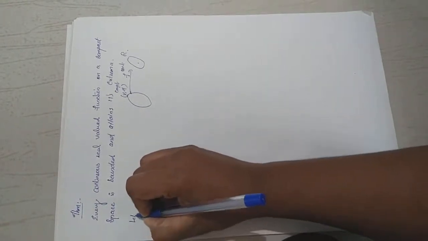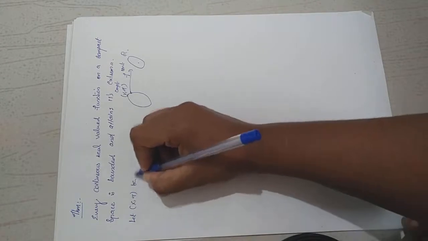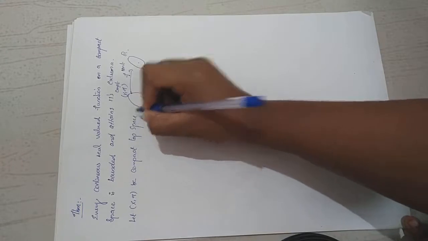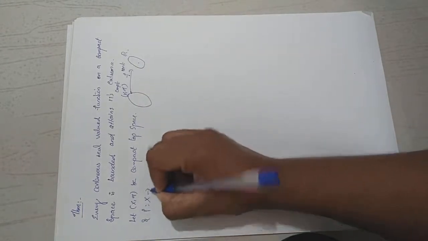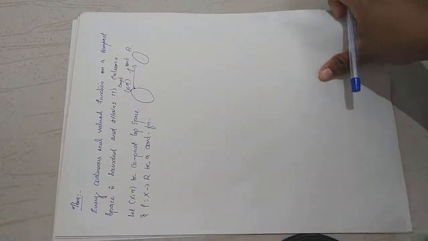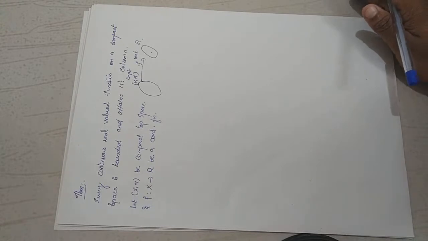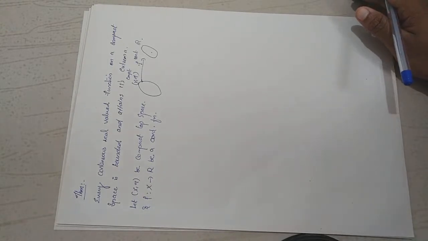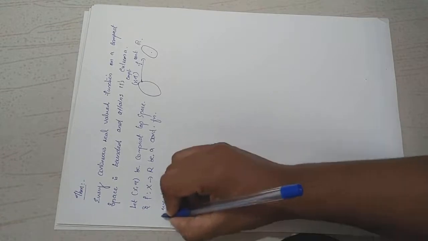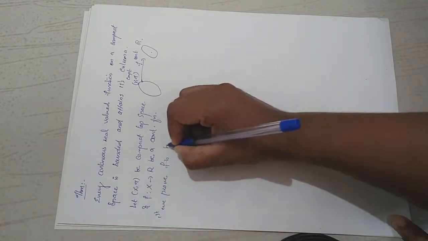So let X be a compact topological space, and F from X to R be a continuous function. So first we prove F is bounded.